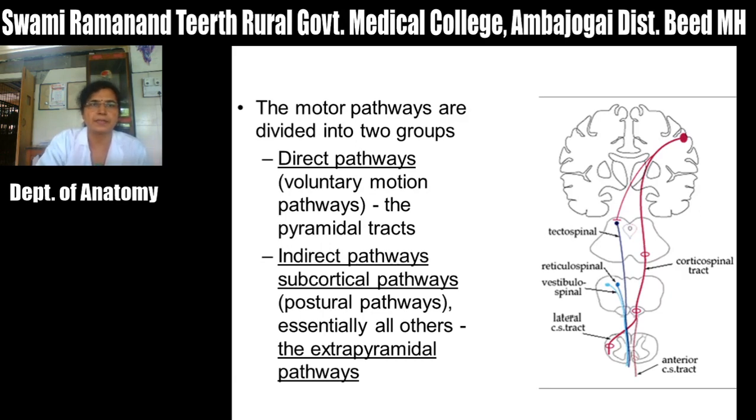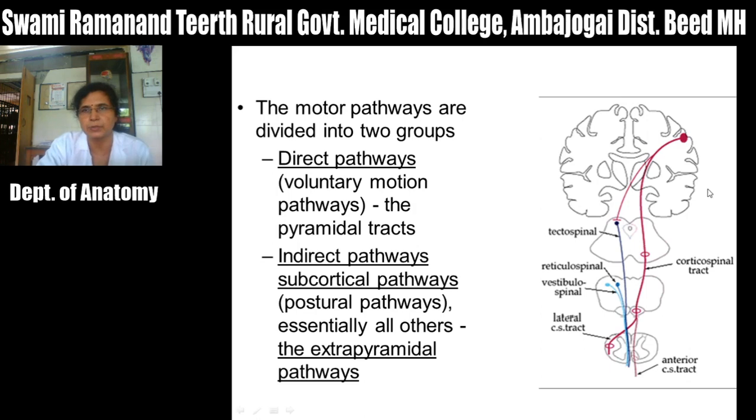These motor pathways or descending tracts influence the anterior horn cell neurons of spinal cord, and they are divided into two types. First is the direct pathway. They are also called pyramidal tracts, and they are mainly responsible for voluntary movements of skeletal muscles.